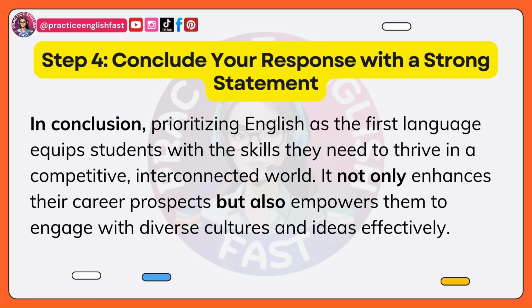Here's an example. In conclusion, prioritizing English as the first language equips students with the skills they need to thrive in a competitive, interconnected world. It not only enhances their career prospects, but also empowers them to engage with diverse cultures and ideas effectively. A strong conclusion like this reinforces your argument and leaves a positive impression on the examiner.